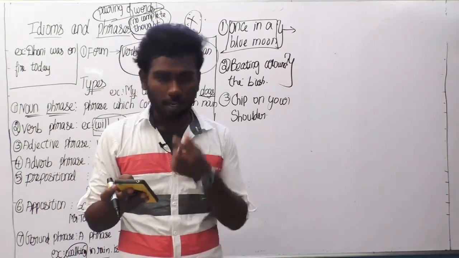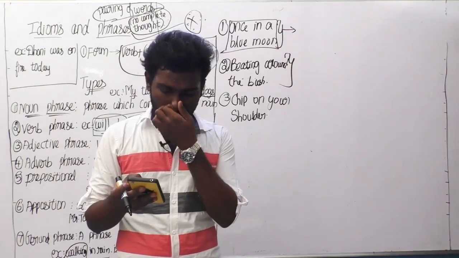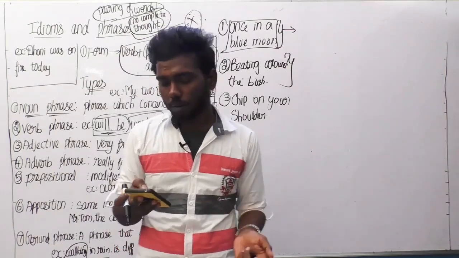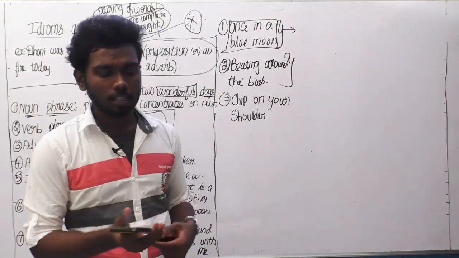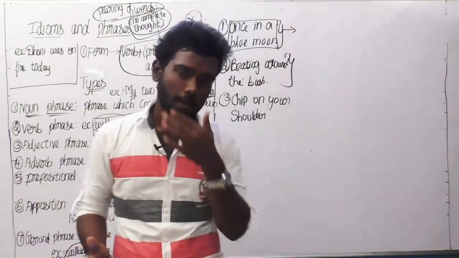An example sentence for this will be, he has a chip on his shoulder for being abandoned by his parents in his childhood. So the person is worrying about being abandoned by his parents during his childhood.